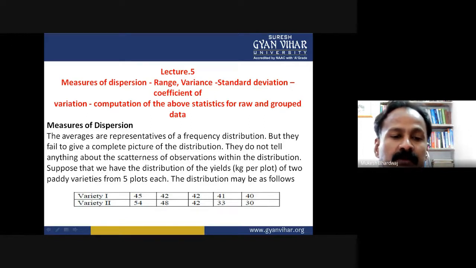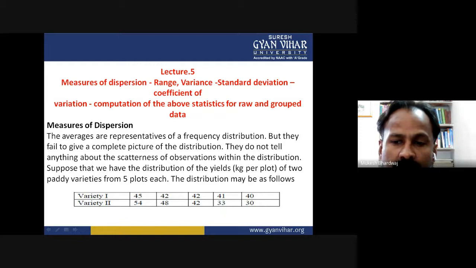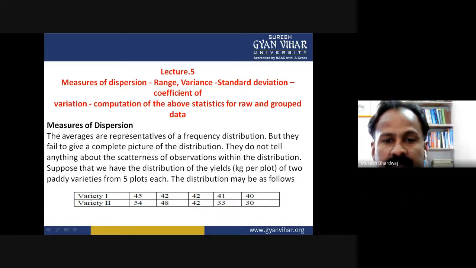Now, to understand the dispersion, the averages are representatives of the frequency distribution. We had studied the various averages, but they fail to give a complete picture of the distribution. They do not tell anything about the scatteredness of the observations within the distribution.